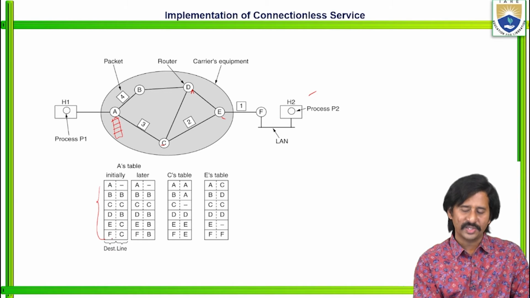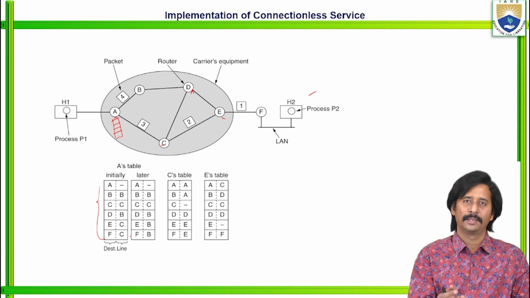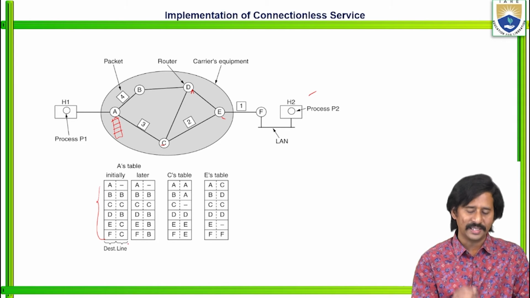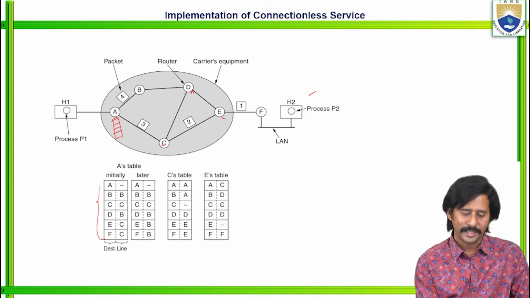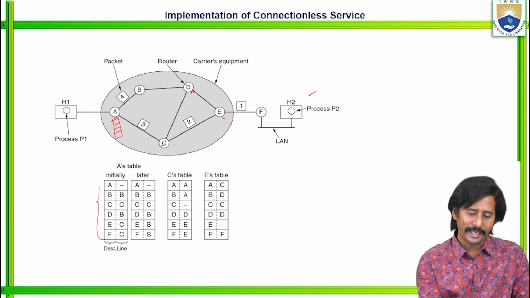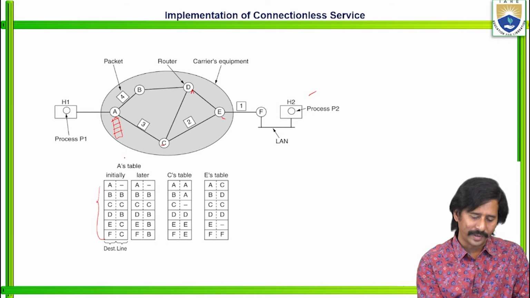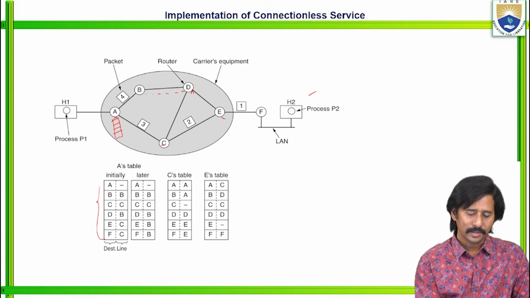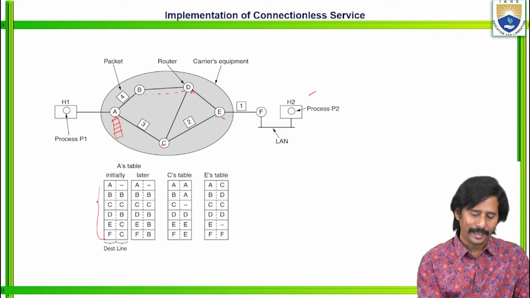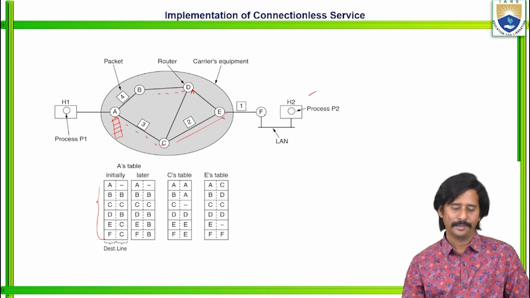Initially, this is the destination and this is the line through which the data may be transmitted. That specifies the line. C, A to A, nil. Then B, C to C, D. D means either through C or B. So initially, according to the routing table of A, initially through B, the data packet may reach the node or router D. Similarly, E through C, F, C through C.